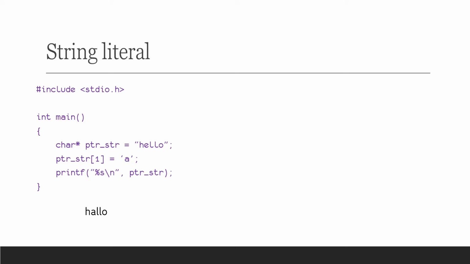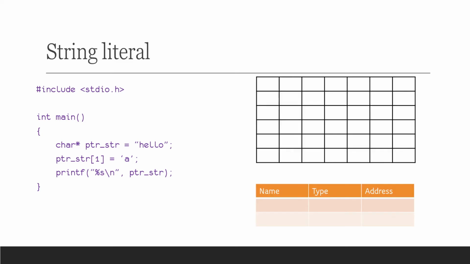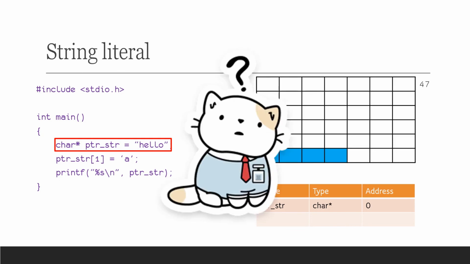To understand it, we should follow the regular process we usually do. Let's have the memory and the symbol table as usual. The first line of the code creates a character pointer and stores the address of the string hello in it. Let's allocate memory for the pointer and add an entry in the symbol table. Now save the address of the string in the allocated memory. But what is the address of the string hello? Where is it stored in the memory? In the last program, we had a character array that stored the string, but now the string is directly assigned to the pointer. There are no variables associated with the string. So then what will be the address?